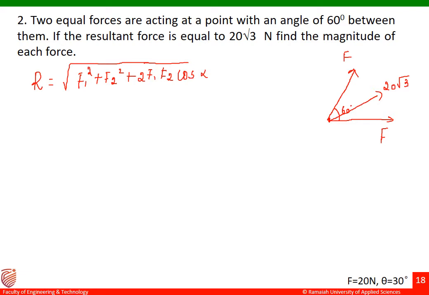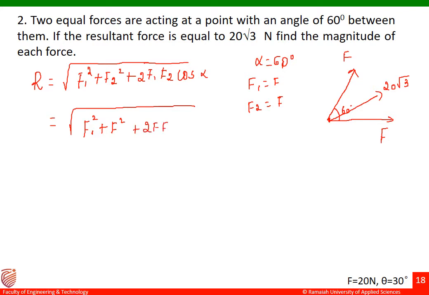Alpha is equal to 60 degrees, and F1 we can take as F, F2 also we can take as F, because the magnitude of both the forces is the same. So I'll substitute in this given equation: F square plus F square plus 2 into F into F cos 60 degree.